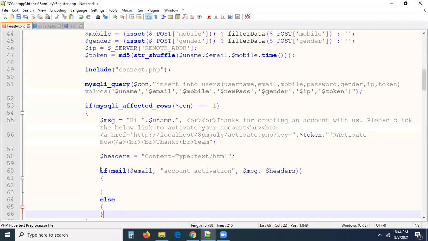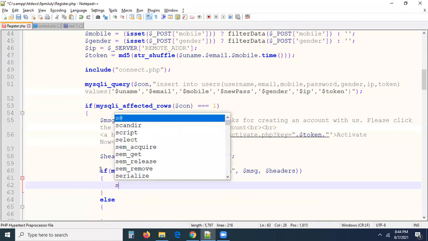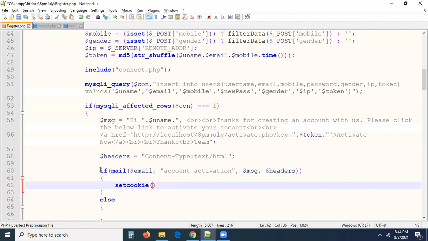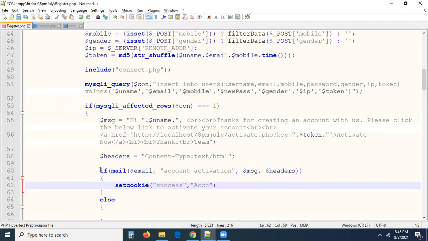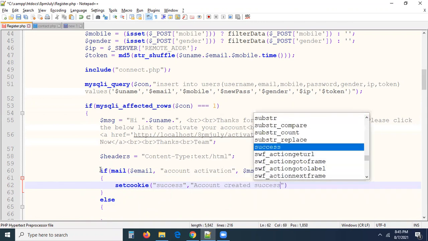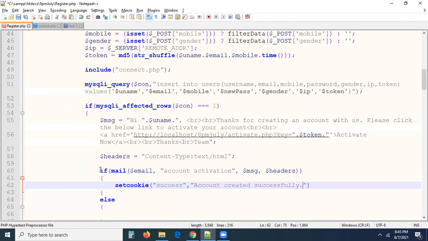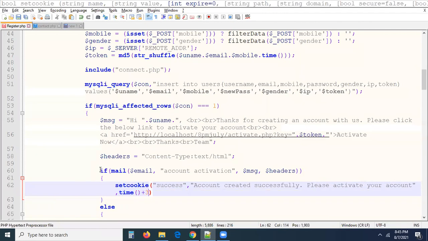In the else block, set cookie. Let us go there. Set cookie here, success, comma, account created successfully. Let us write a small message. Account created successfully. Please activate your account, comma, current time plus 3 seconds exactly.